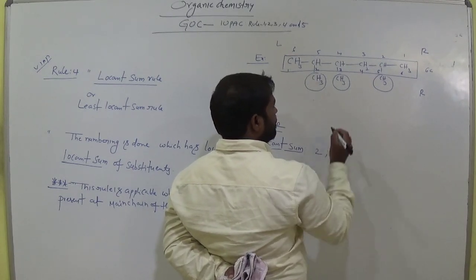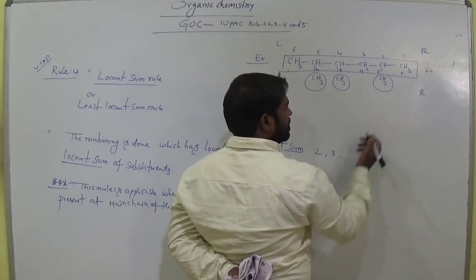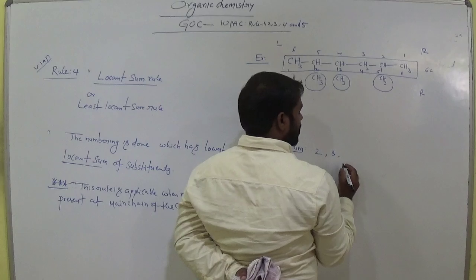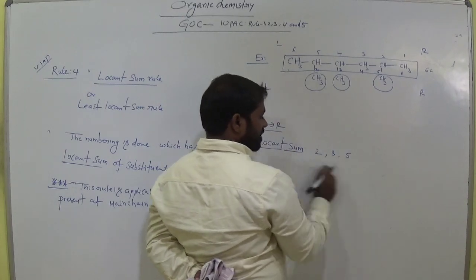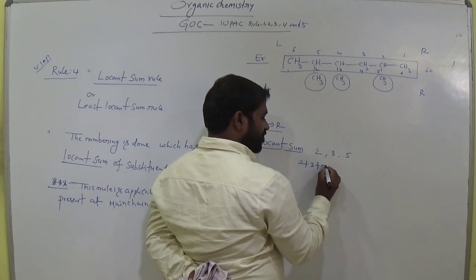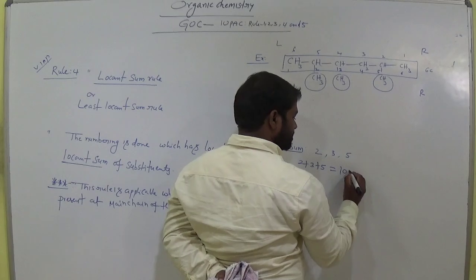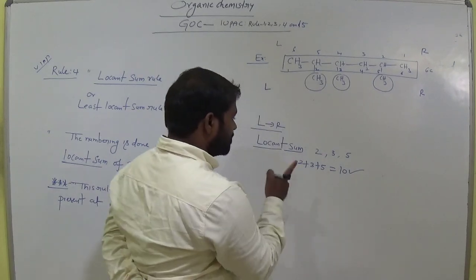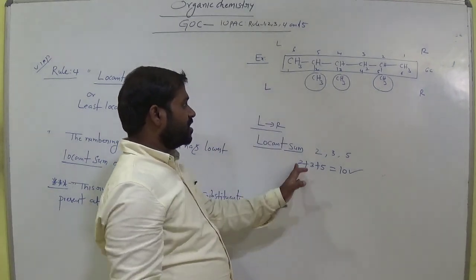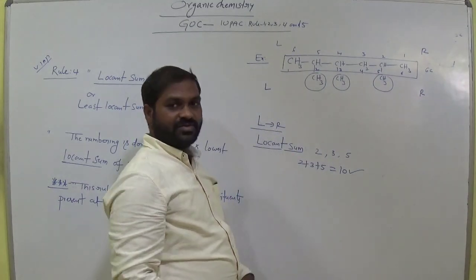Okay, and now this one at third carbon, locant 3. This is at fifth carbon, locant 5. Now sum these three locants, 2 plus 3 plus 5. How much is it? 2 plus 3, 5, plus 5, 10. In the left to right direction, what is the locant sum? 2, 3, 5, 10. Okay.